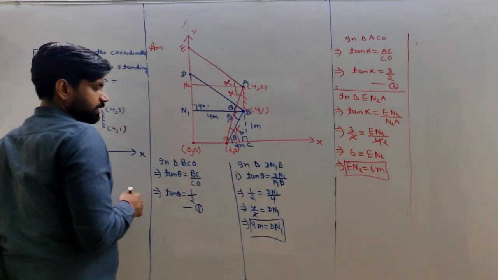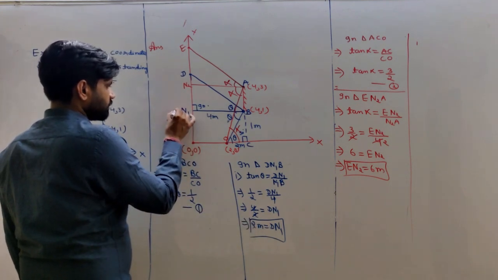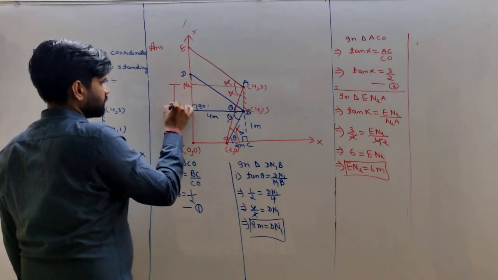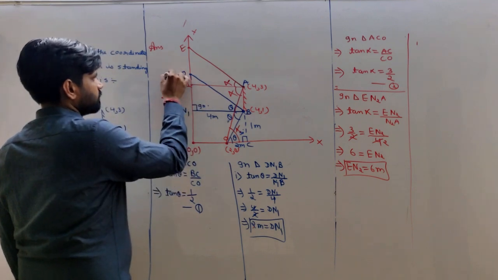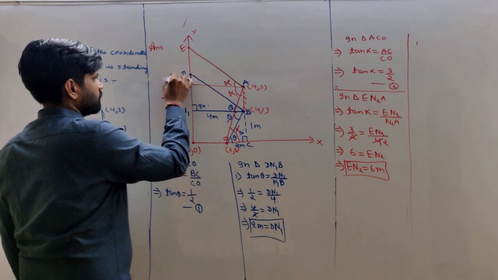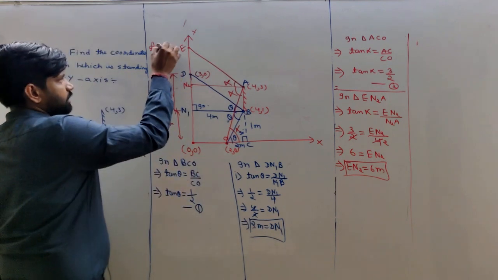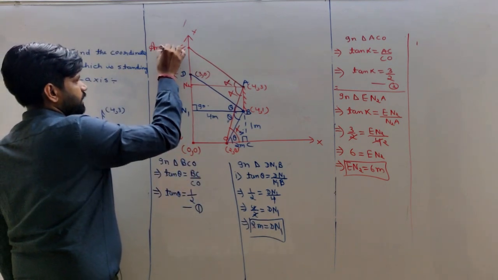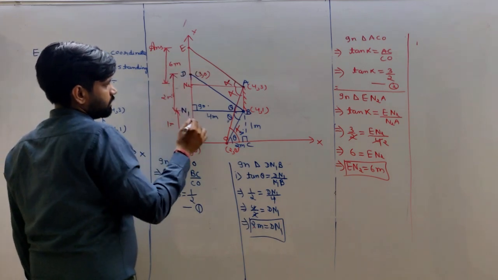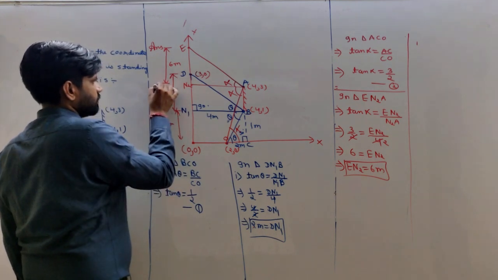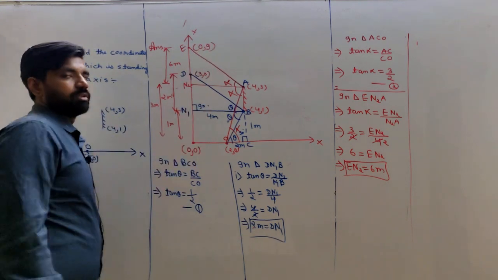Okay students, so this is 1 meter from the origin, and this is 2 meter, so this point's coordinate is (0, 3). From point E to N2, this is 6 meter. So 3 plus 6 is equal to 9, giving (0, 9).